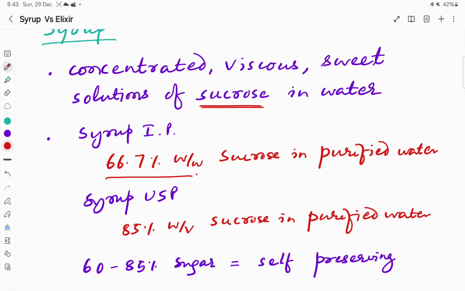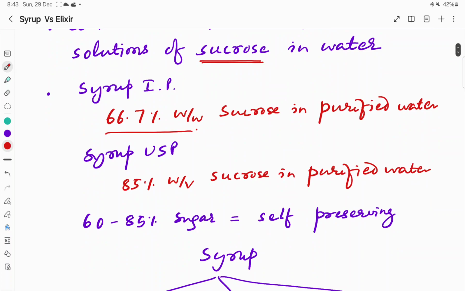But as per United States Pharmacopoeia, syrup USP, it is 85% weight by volume sucrose in purified water. So 85 gram of sucrose in 1 liter of water, and in IP, 66.7 gram of sucrose in 1 kg of water, or since water density is 1, it will be 1 liter of water.